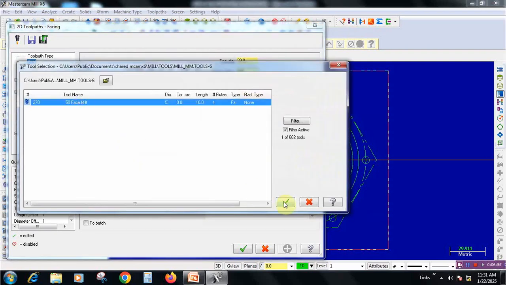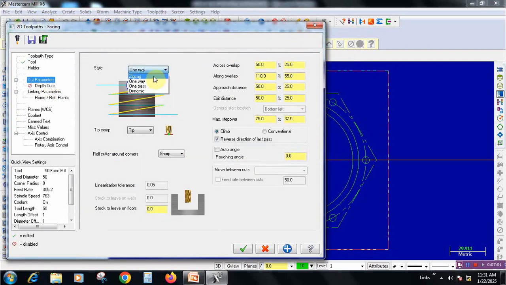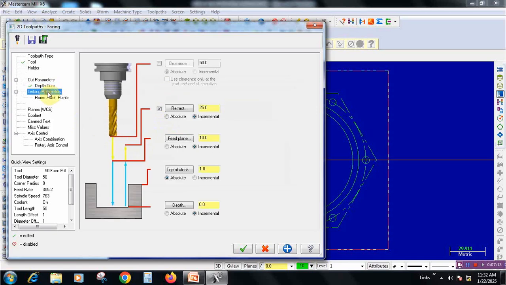Directly we can pick the tool and go to cut parameters, select zigzag, both the direction the material will be removing. Go to depth of cut, 0.5 mm depth of cut will be given. Keep tool down to be selected, and go to linking parameters.